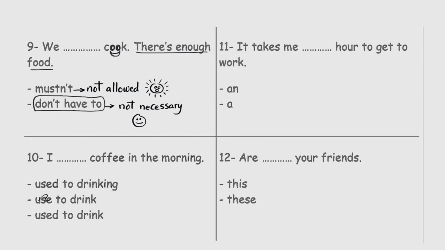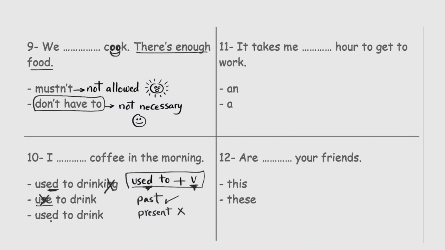Used to drink. What's the rule here? Always remember this structure, guys. Used to plus the verb. Remember the ed in used, and this is the base verb, not ing. And we use this rule to talk about a habit we were doing in the past, but we stopped at present. Here used is okay, but the ing is wrong. Here use, it's wrong. Here used, and the base verb, so this is the correct answer.